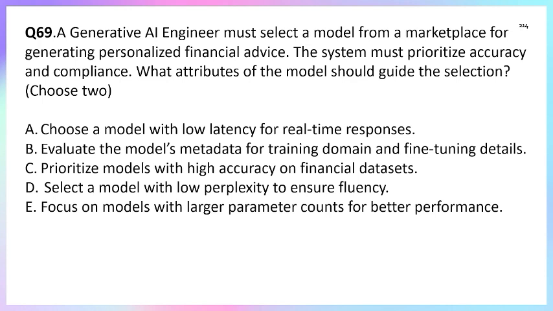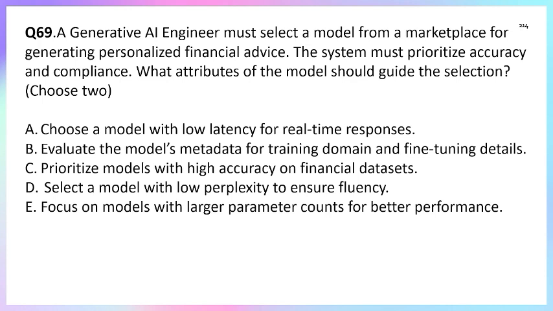Now option C ensures the model performs well on the financial task. We are using our model only for financial advice. So option C is about accuracy on the financial dataset, and it is perfect for that.